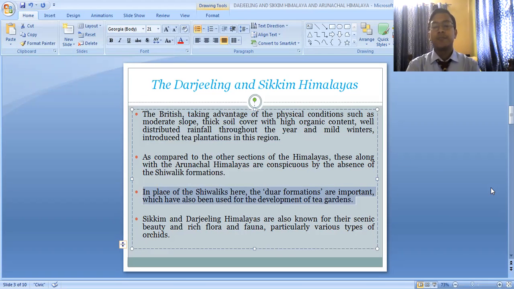So we can find many large tea gardens in the Duars region of the Darjeeling and Sikkim Himalayas. The Darjeeling and Sikkim Himalaya is also famous for tourist destinations, and every year many national and international tourists come to visit this region. The Sikkim and Darjeeling Himalayas are also known for their scenic beauty and rich flora and fauna. Particularly, various types of orchids can be found here.